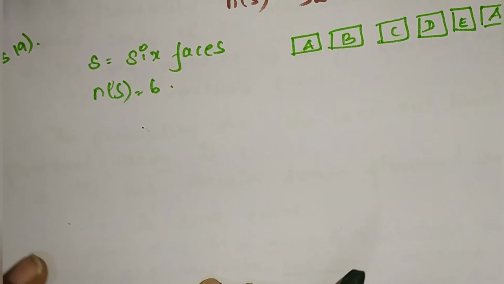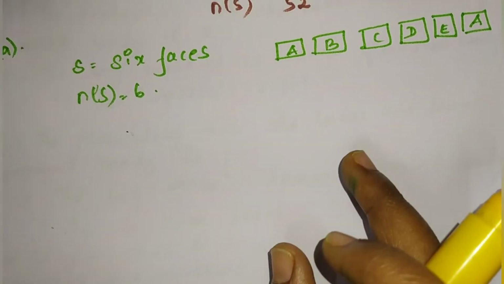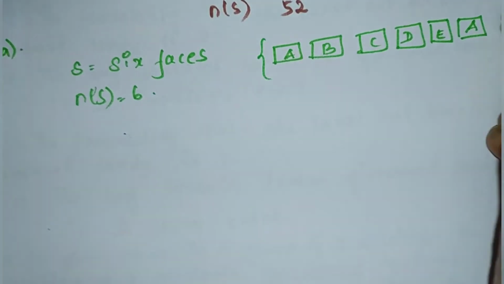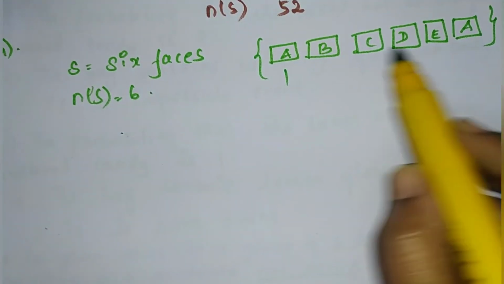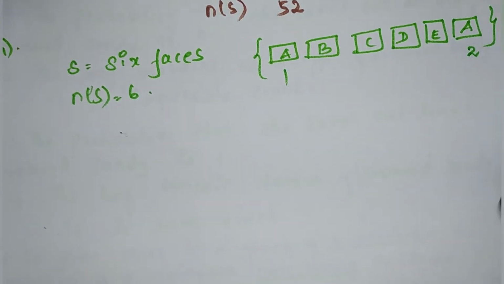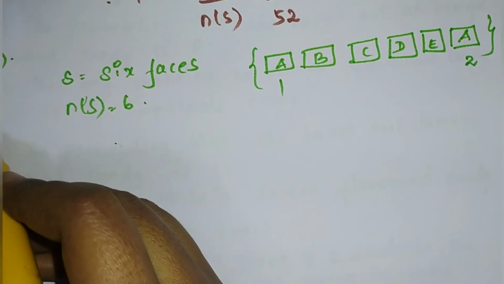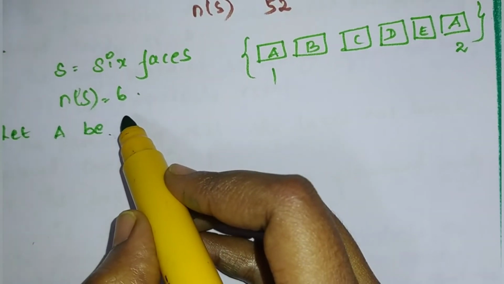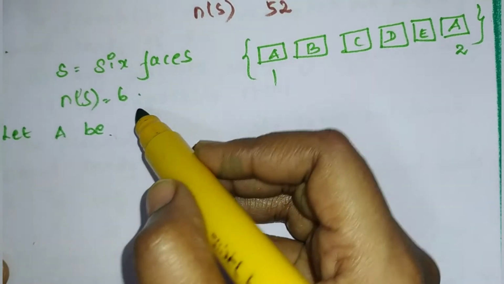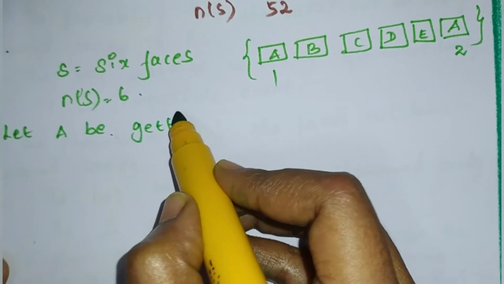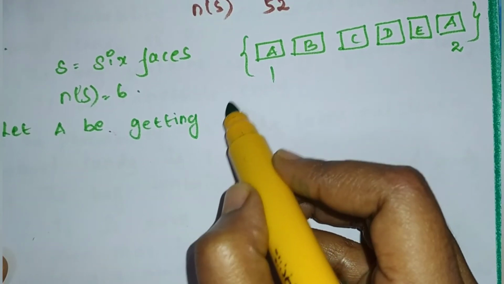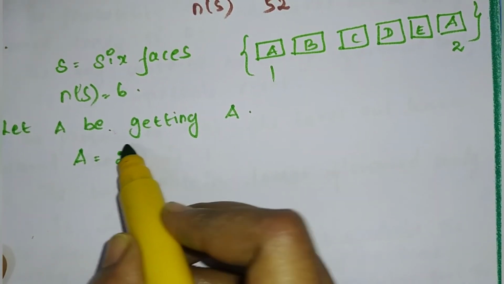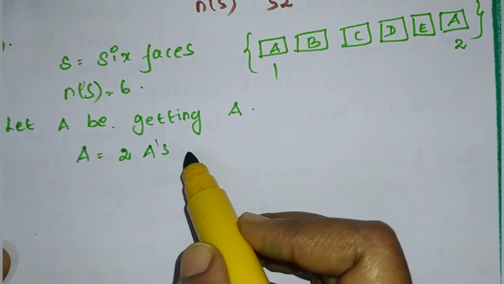The die is thrown once. What is the probability of getting A? So how many A we have? We have 1 and 2. 2 A's. So first let capital A be getting A. So 2 A's is there.